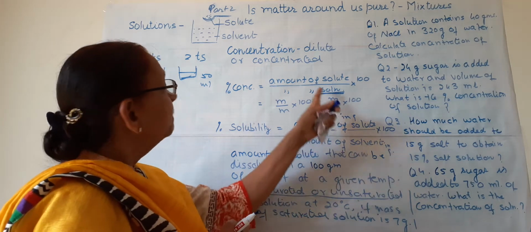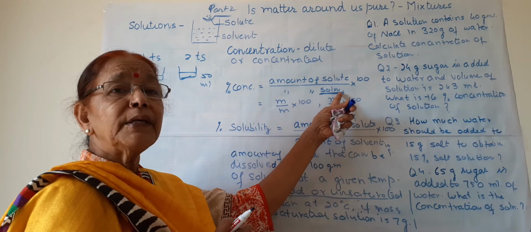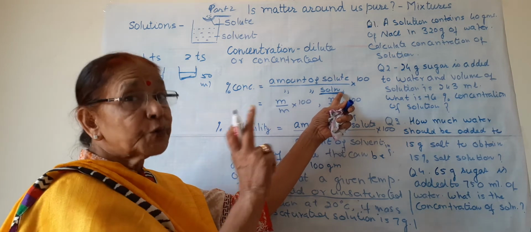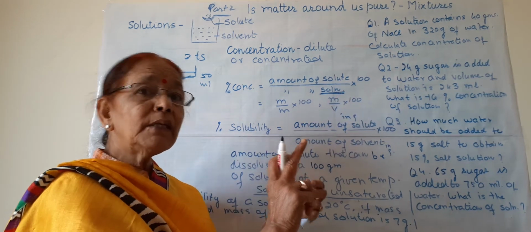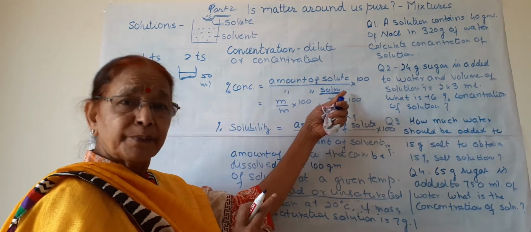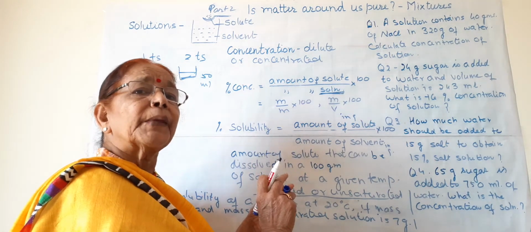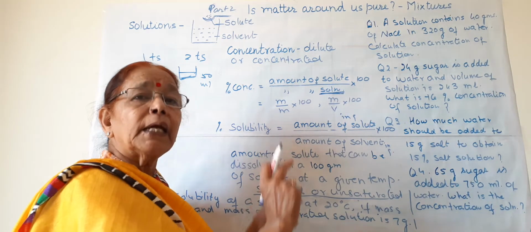But see, when we are calculating concentration, we should write here the total amount of solution. Solution means solute plus solvent. Then a solution is made. What is solution? Solution is the amount of solvent and amount of solute taken together.